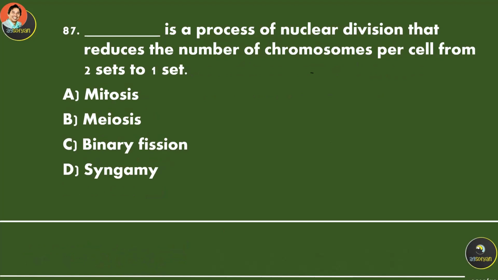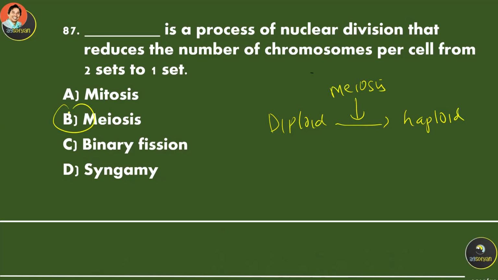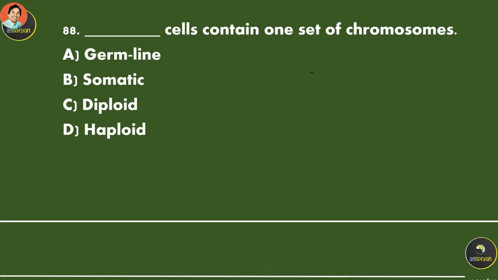Blank is a process of nuclear division that reduces the number of chromosomes per cell from two sets to one set. So from diploid into haploid cell. The process is called meiosis. Blank cell contains one set of chromosomes. As we remember, we already mentioned diploid into haploid. Diploid is double, two sets. This is one set.